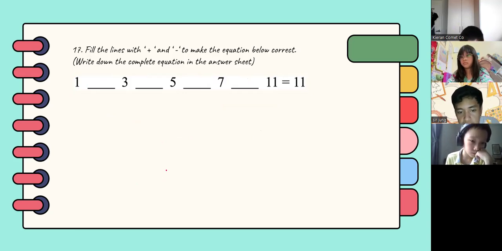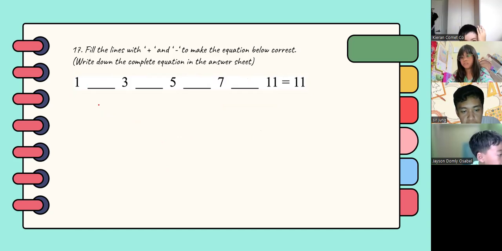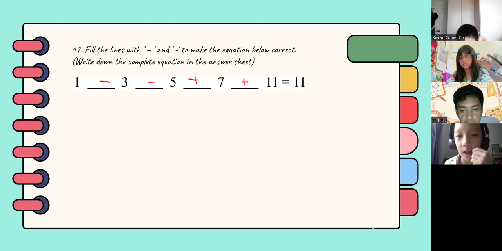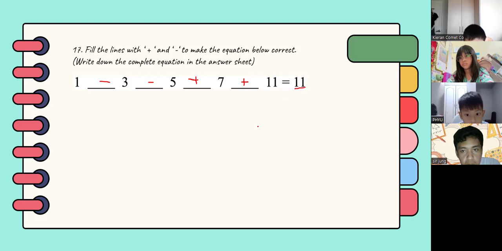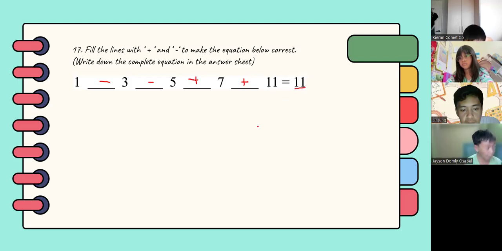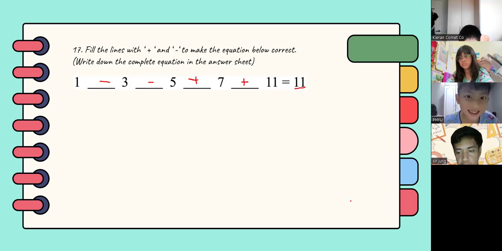Excuse me. Yes. It's just that if it's 1 minus 3 minus 5 plus 7 plus 11, I have another solution. 5 plus 7 equals 12. 12 plus 11 equals 23. 23 minus 1 minus 3 is 19. Yes, what's your solution? Let's hear it.